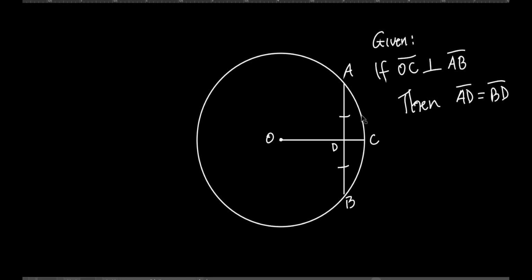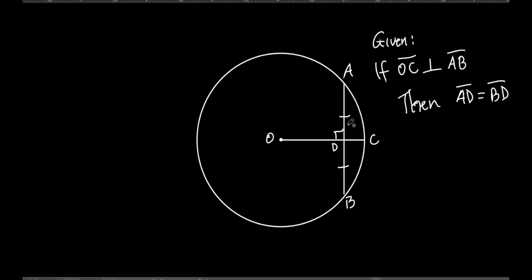They got to be 90 degrees, perpendicular. Okay? See how it works? All we did was switch the if and the then. So if they were perpendicular, then the chord was bisected. That's the first theorem. The second theorem, the converse of it, says if the chord was bisected, what must be true about the radius and the chord? They must be perpendicular.